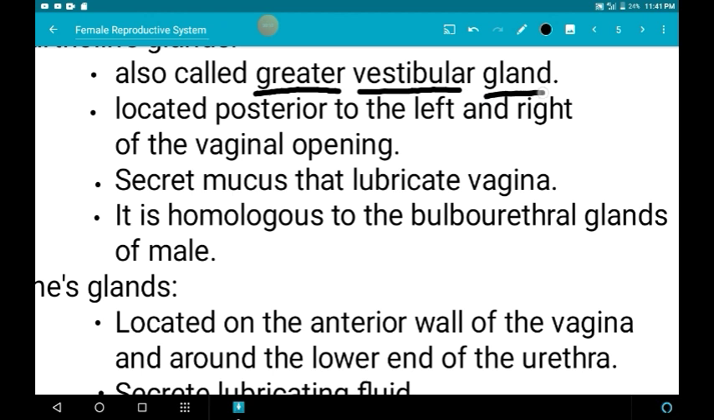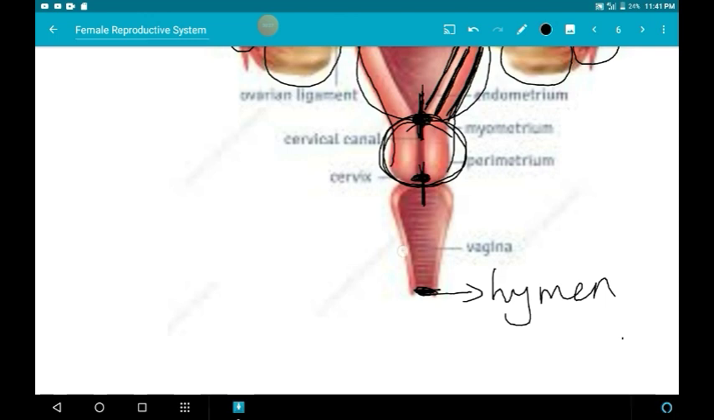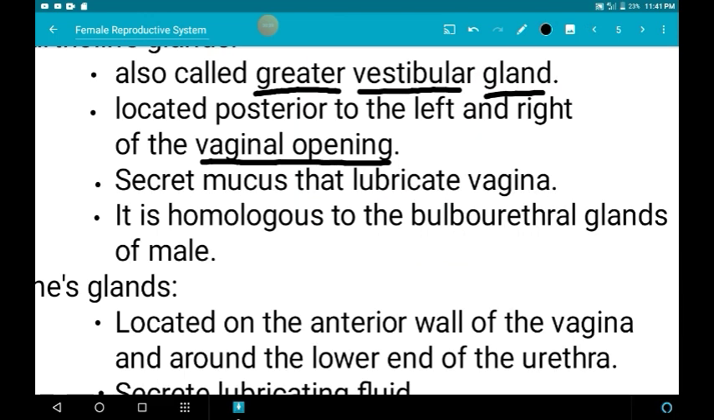It is present posterior to the left and right of the vaginal opening. If you see the picture, this is the posterior part of the vaginal opening. Near the vaginal opening, on the left and right sides, the Bartholin's glands are present. It secretes mucus that helps to lubricate the vagina. The structure and function of this gland is similar to that of the bulbourethral glands of the male reproductive system.